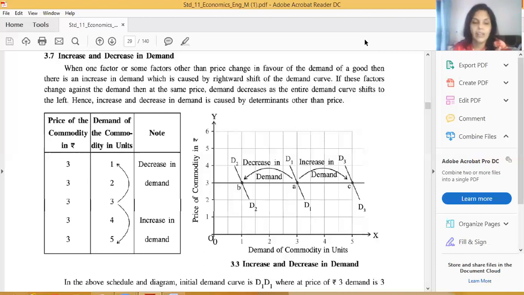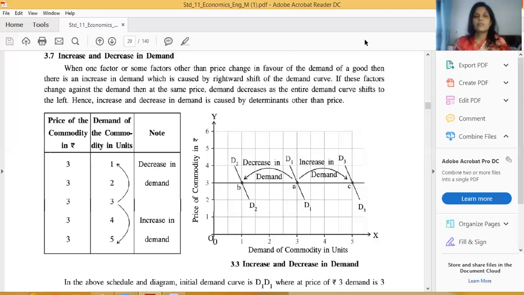Exceptions, that means what friends? In which case law of demand does not work. Law of demand does not work. There are minor changes in their pronunciation and in their spellings. But whenever you are going to write this answer, first read one time what type of question it is, then you have to write your answer. Okay friends? Next topic which we are going to discuss now is increase and decrease in demand.